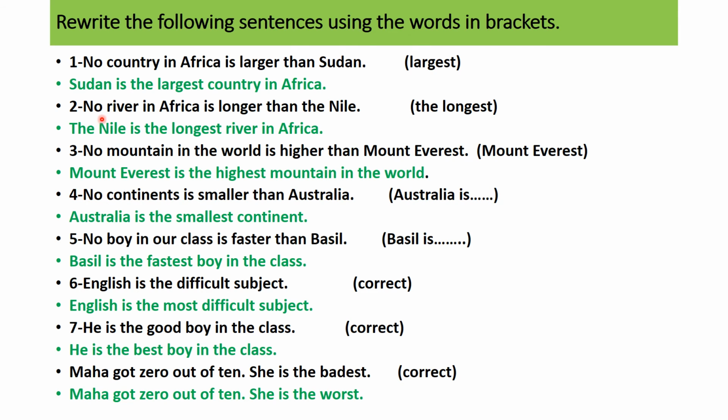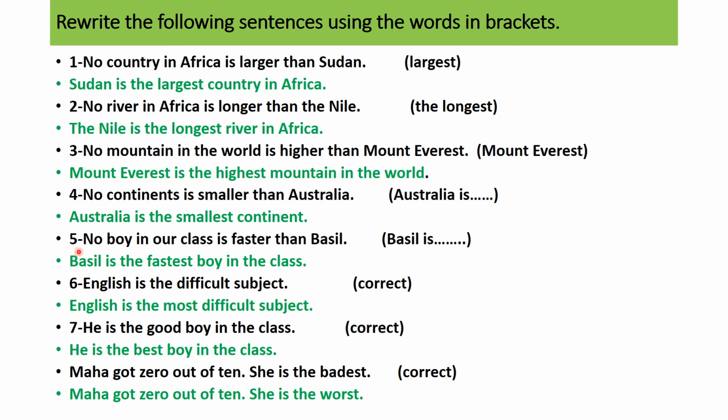Number two, no river in Africa is longer than the Nile. So the Nile is the longest river in Africa. Number three, no mountain in the world is higher than Mount Everest. Start with Mount Everest. Mount Everest is, what is the adjective? Highest. It's a superlative case. Is the highest mountain in the world. Number four, no continent is smaller than Australia. So Australia is the smallest continent.